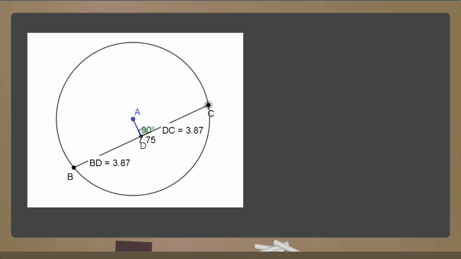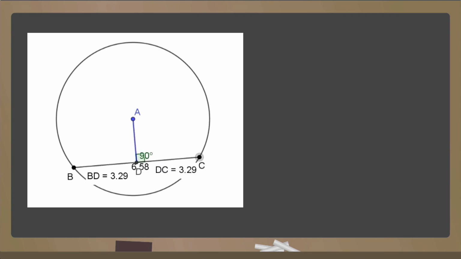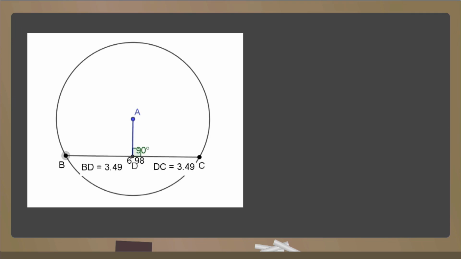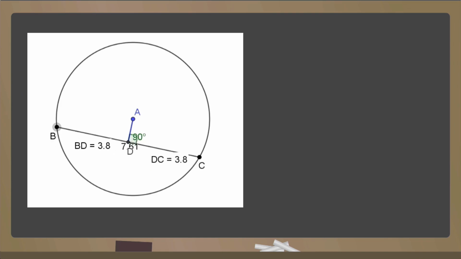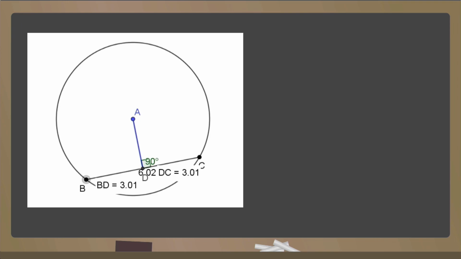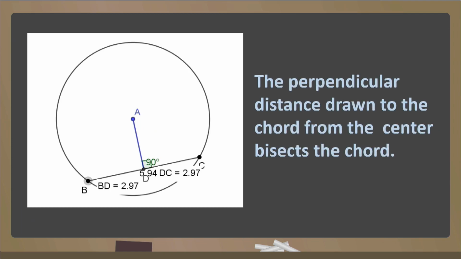If you observe the angle, it is 90 degrees. AD is the perpendicular line drawn to BC. If I go on changing the length of the chord also, you observe that the perpendicular line is bisecting the chord. That is the observation you have to make, and you are observing it.